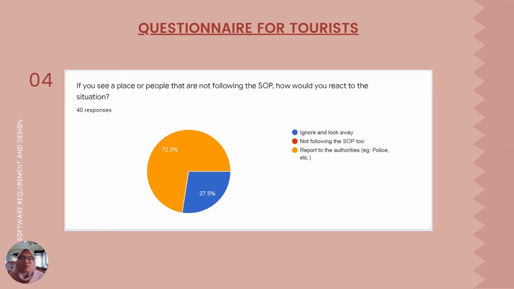And we also asked a question: if they see a place or people that are not following the SOP, how would they react to the situation? Based on the question, 29 respondents chose to report to the authorities such as the police, and a few respondents said they would ignore it and look away.